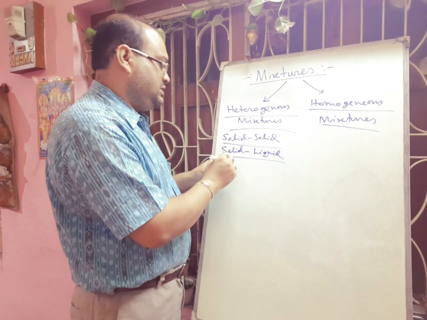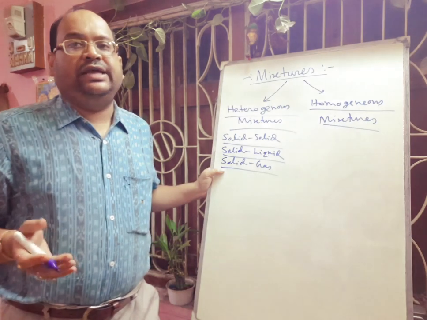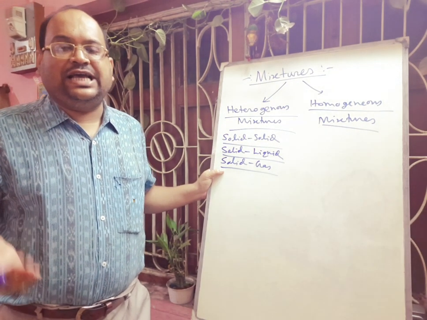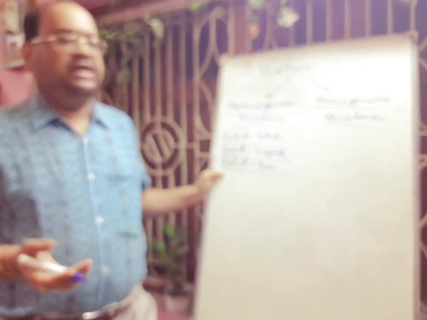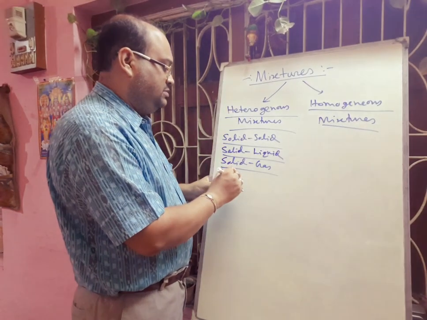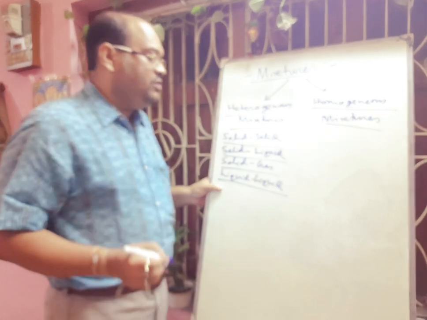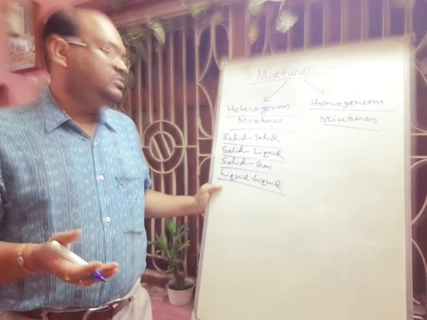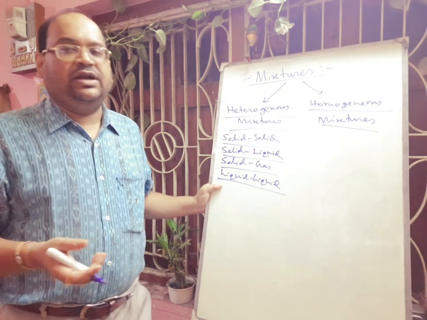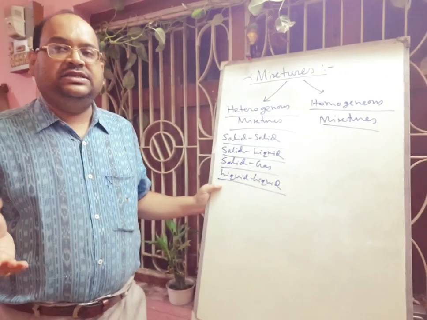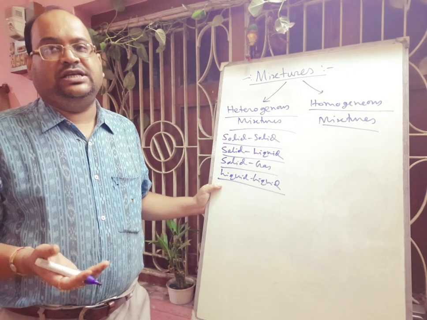Next, solid and gas. Here you can think about the example of smoke. Smoke contains gases and floating or suspended particles such as dust. Next one is liquid heterogeneous mixture. For a liquid heterogeneous mixture we can give the example of oil and water. You can take mustard oil and water, in home you can do it. It will not mix. Definitely it is a heterogeneous mixture. And you can think about alcohol and oil. This is also a heterogeneous mixture.